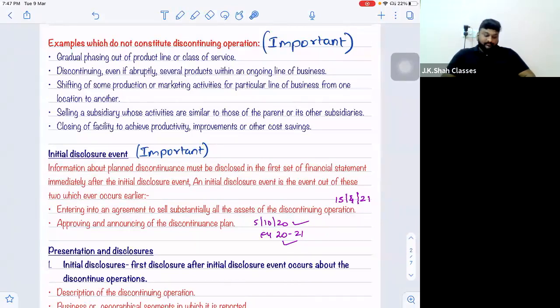Now what is the point? Examples which do not qualify. First, which I've already explained: gradual phasing out of a product line or class of service. As your products get outdated, you phase out old products and bring new products. That doesn't mean it's a discontinuing operation. Second, this is important: discontinuing, even if abruptly, several products within an ongoing line of business. It means you have an ongoing line of business, but one or two products are discontinued abruptly, with immediate effect.